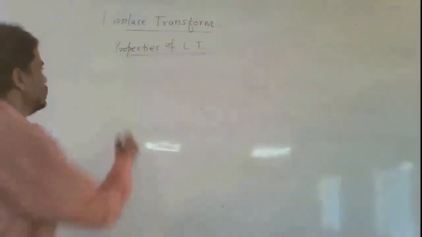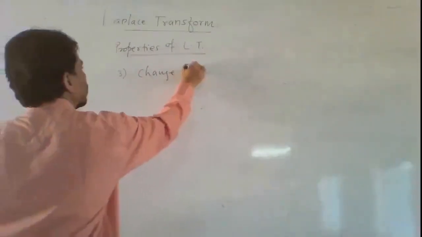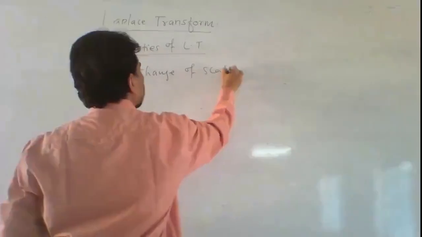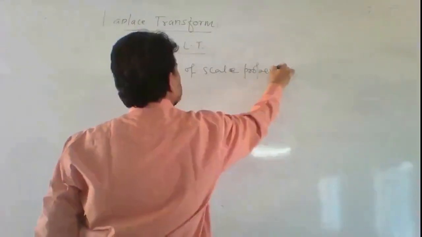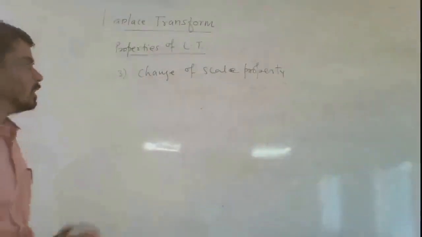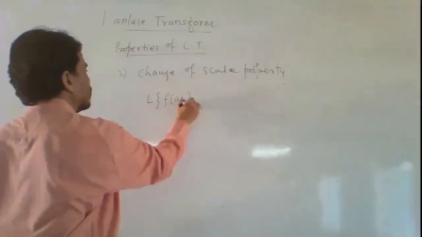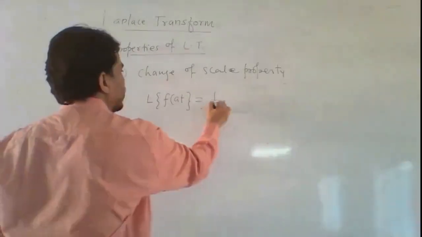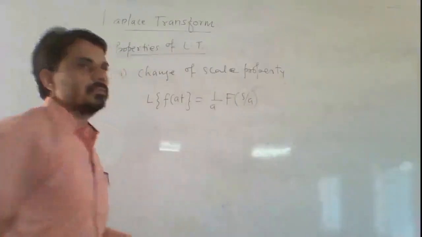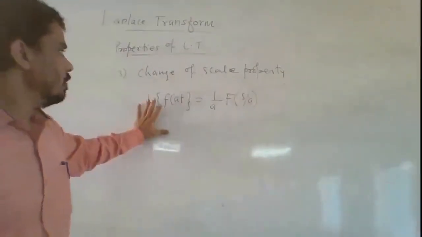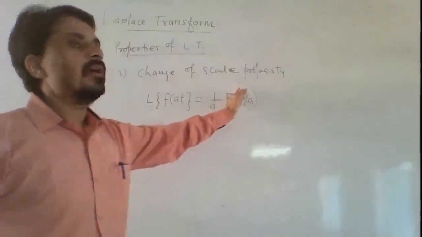Next is change of scale property. Laplace transform of f of at is equal to 1 by a into f of s by a.